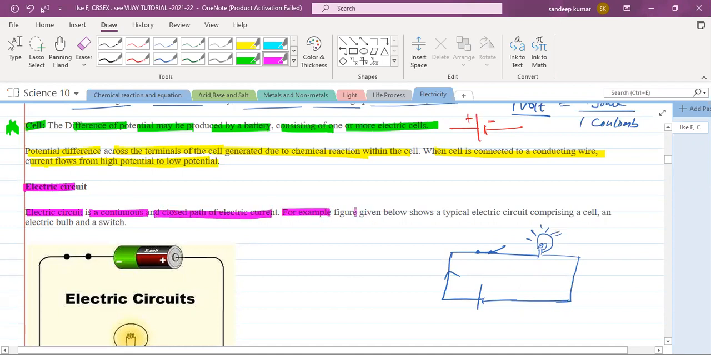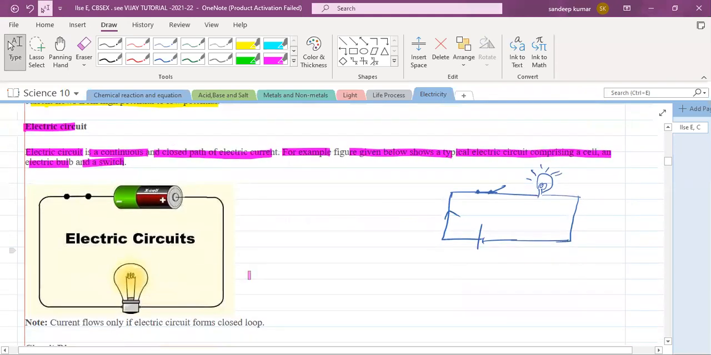For example, in the given figure, the typical electric circuit comprises a cell, an electric bulb, and a switch. You can see the same thing in the diagram. One cell is there, one switch is there, one lamp is there. The switch is closed, so the current is flowing through the circuit and the bulb is glowing. Yes or no?